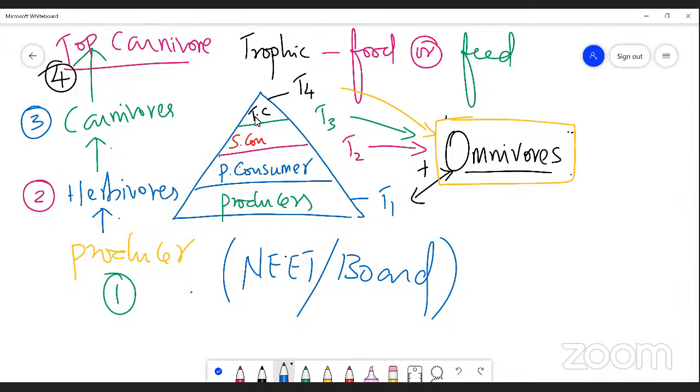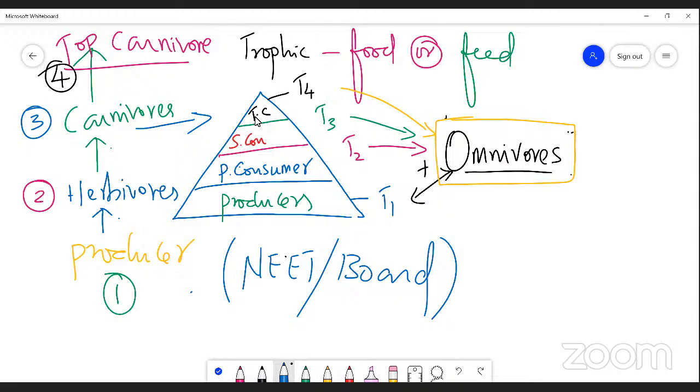Very good. Then herbivores are also eaten by an organism called dash. Carnivores. Now, could you tell me, carnivores always occupy which trophic level? Please mention. Third trophic level. Very good.